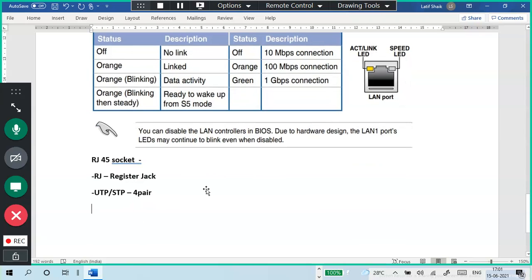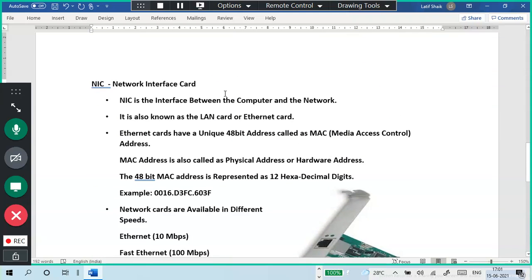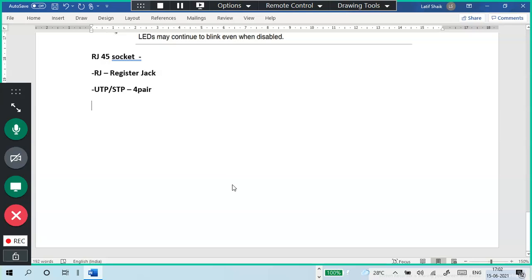So this is about the other plug-in connection, NIC, MAC address. So again, I will go with the MAC address. MAC address, media access control.